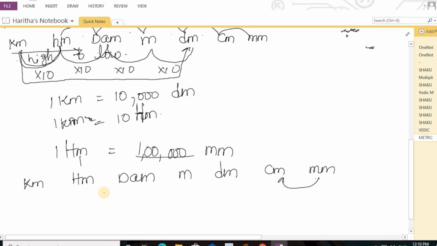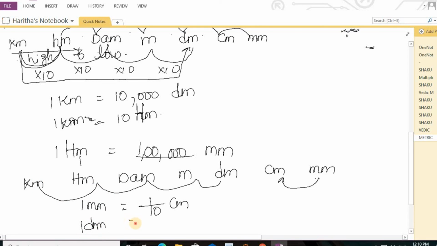For example, 1 millimeter is equal to how many centimeters? 1 by 10 centimeters, because I'm coming in a reverse way. The same jumps and same number of tens. For example, 1 decimeter is equal to how many kilometers? 1, 2, 3, 4. So 1 decimeter is equal to 1 by 10,000 kilometers.